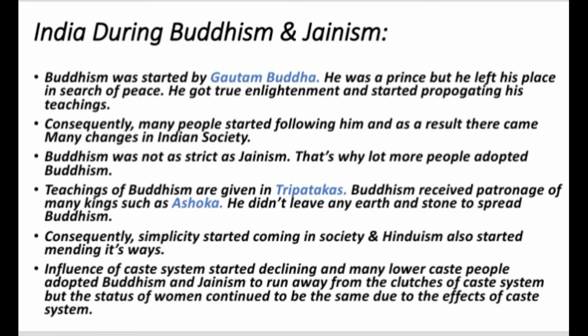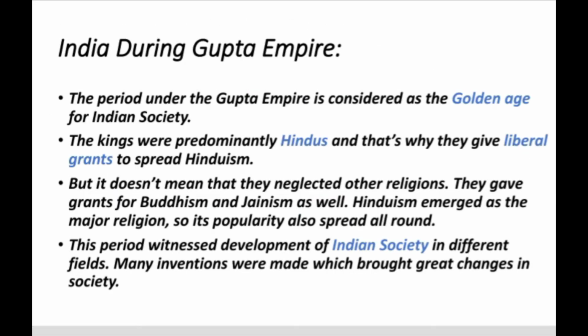The period under the Gupta Empire is considered the golden age for Indian society. The kings were predominantly Hindus, and that's why they gave liberal grants to spread Hinduism. But it does not mean that they neglected other religions. They gave grants for Buddhism and Jainism as well. Hinduism emerged as the major religion, so its popularity also spread all around. This period witnessed the development of Indian society in different fields. Many inventions were made which brought great changes in society.